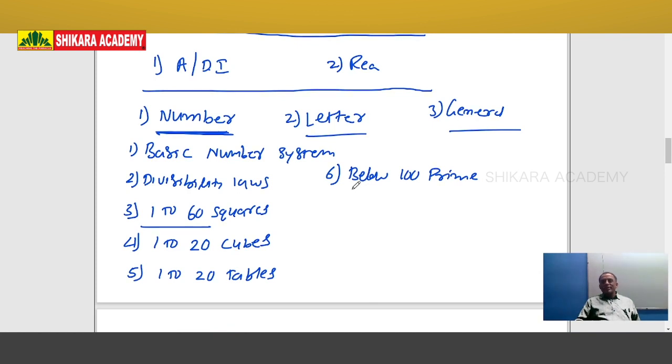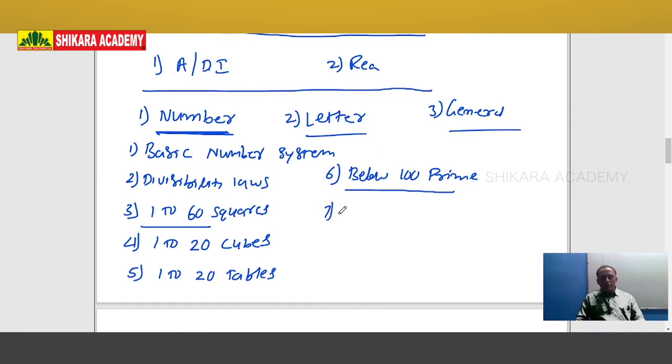A number which is not divisible by any other number except 1 and itself is known as a prime number. So below 100 prime numbers are important. If you know below 100 prime numbers, good. Otherwise, with simple techniques in future classes we will discuss prime numbers also.